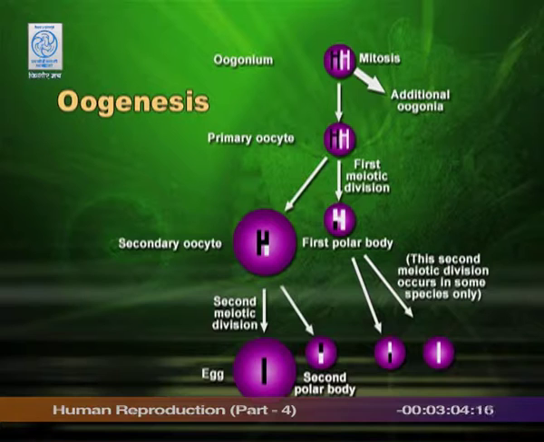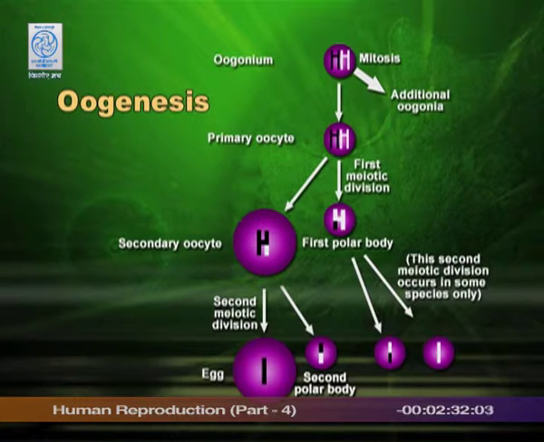the bigger one will divide into again unequally, one big and one small, you can see in the slide, and the small polar body if divides, sometimes it divides, sometimes it does not. In some species it divides. If it divides, it will give rise to 2 polar bodies. So, what is the result? 3 polar bodies and 1 ova. So, division is unequal to make ova big. So, surface area is there for sperm to reach it easily.